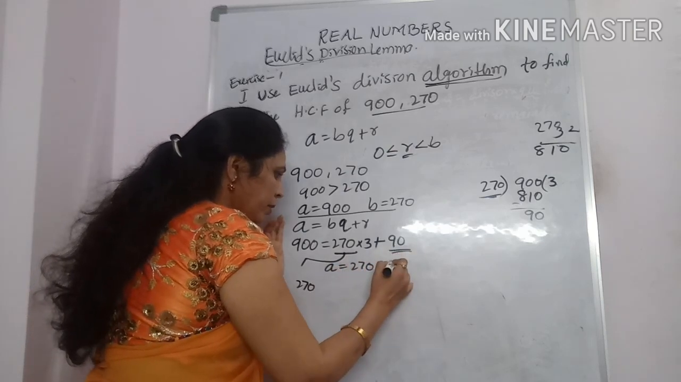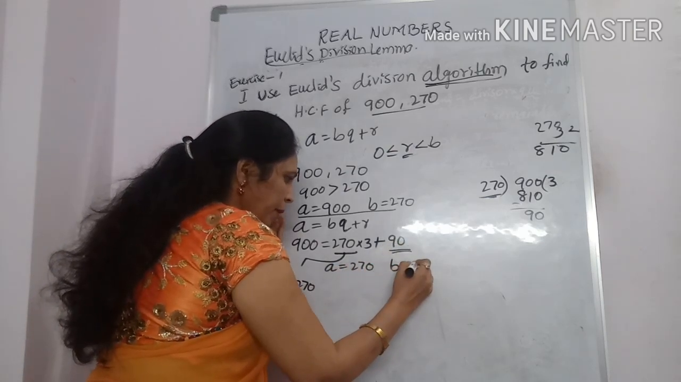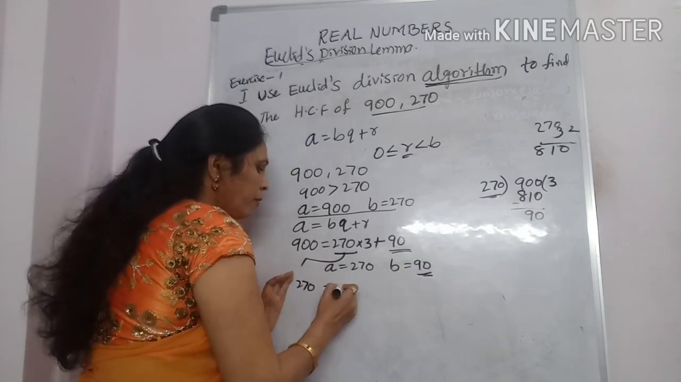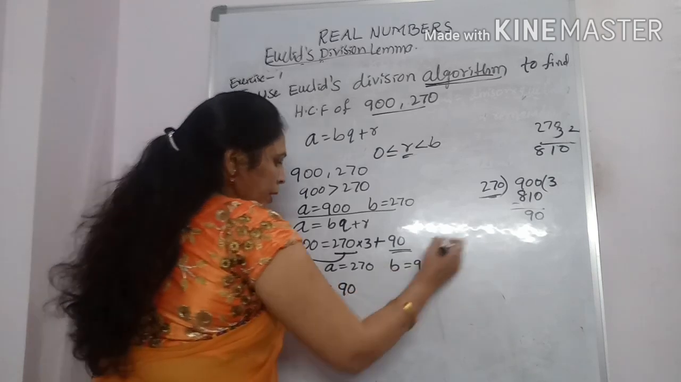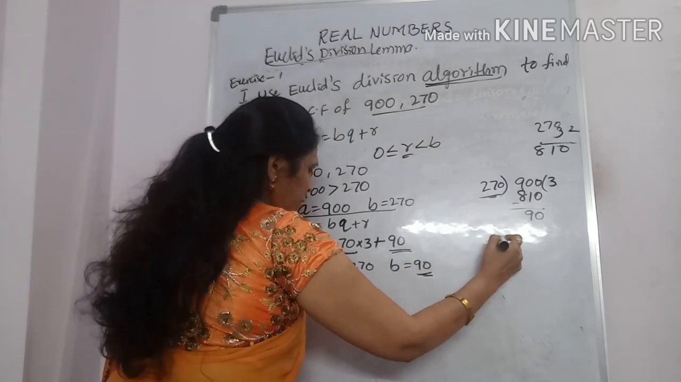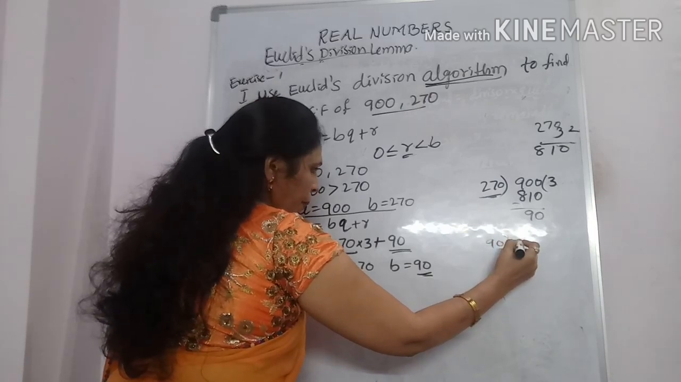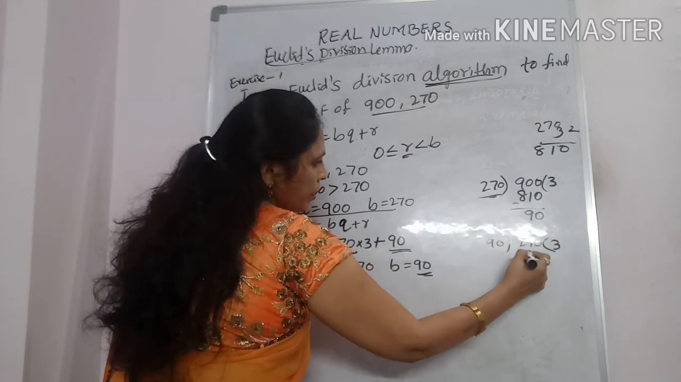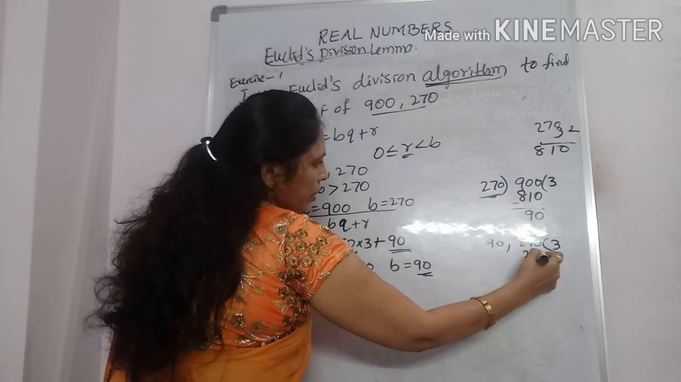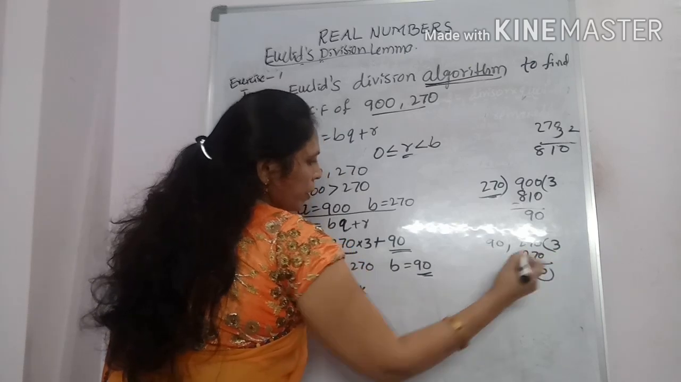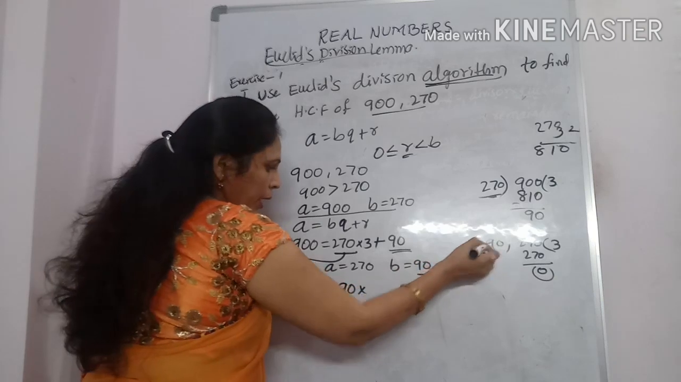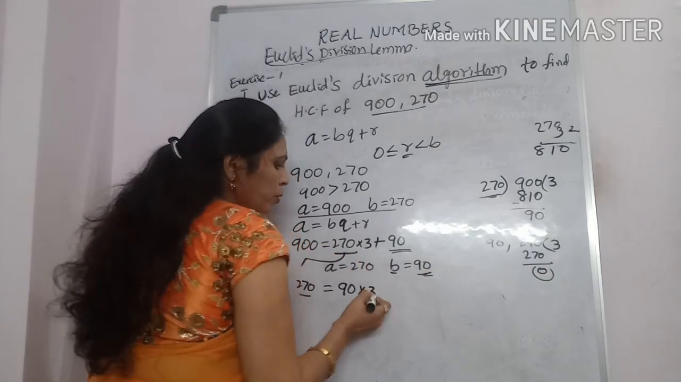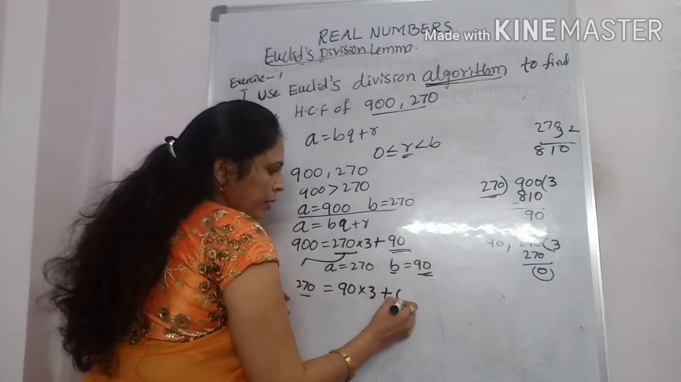Then the remainder, let the remainder be B: 90. So A is equal to 270, and B value is 90. Now divide 270 by 90. How many times does it go? 9 threes are 27, so 90 into 3 is 270. We got the remainder 0. So A is equal to B into Q, where Q value is 3, plus remainder 0.